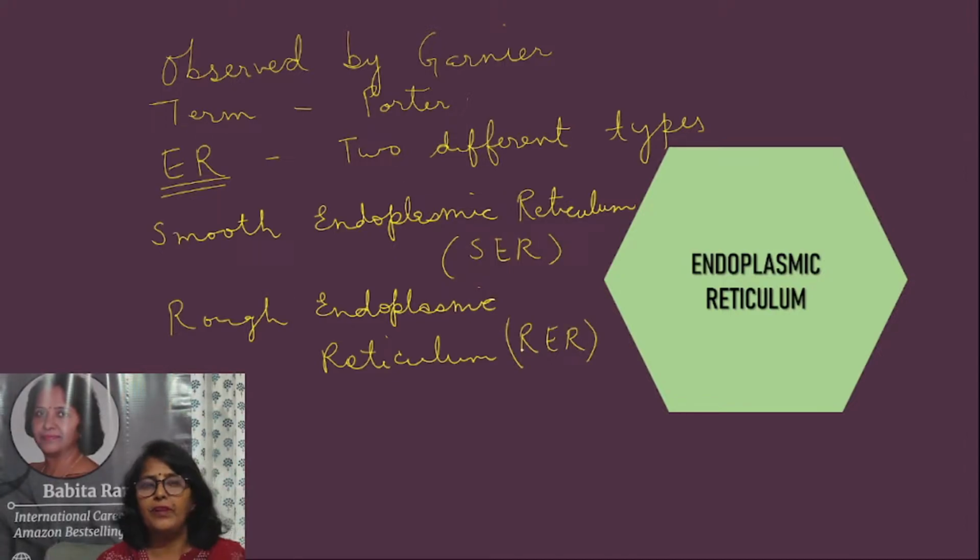Endoplasmic reticulum was first observed by Garnier and the term was given by Porter. Its ultrastructure was seen by Porter and Claude, and there are two different types depending upon the presence and absence of ribosomes. One is smooth endoplasmic reticulum where ribosomes are not present. The other is rough endoplasmic reticulum, which is studded with ribosomes.